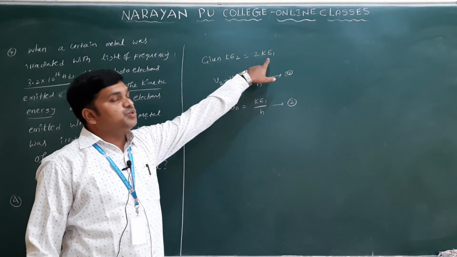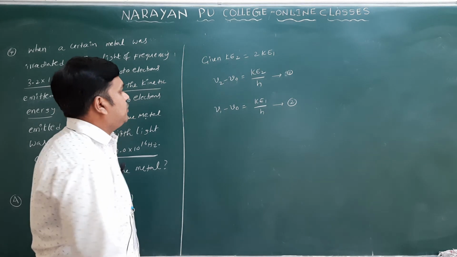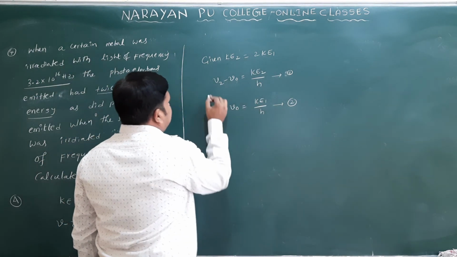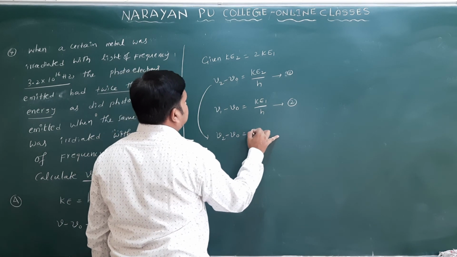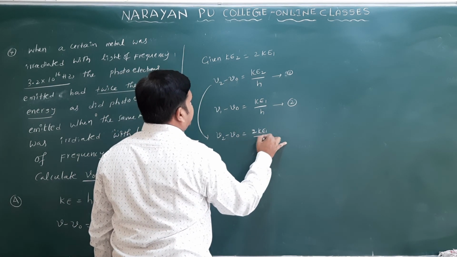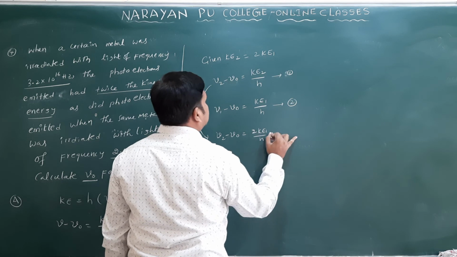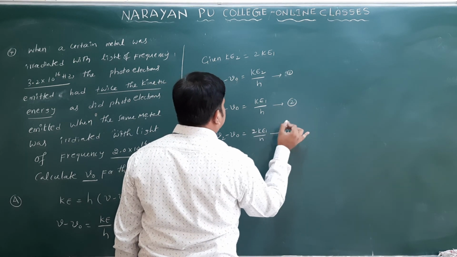But what is Ke2? Ke2 is equal to what? 2 Ke1 only. So I will write this equation 1 again like this. Nu2 minus nu naught is equal to 2 Ke1 by h. So the equation you can convert like this only.